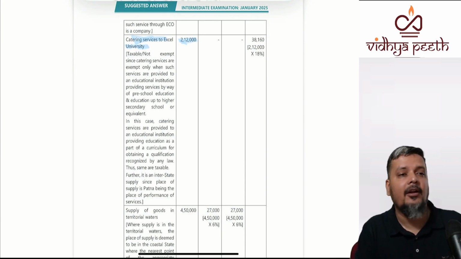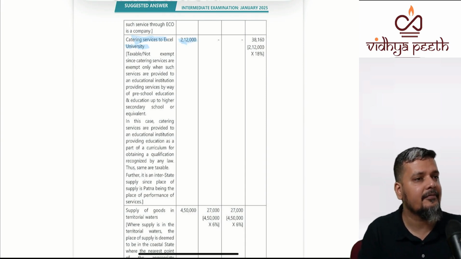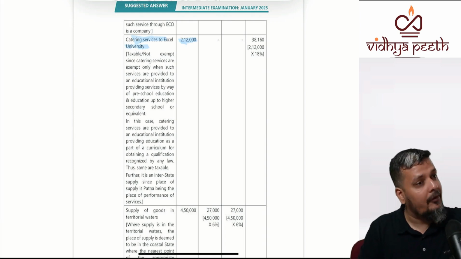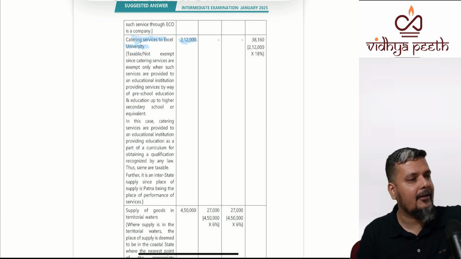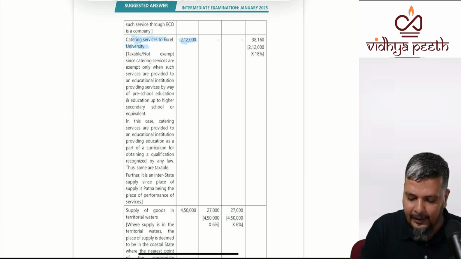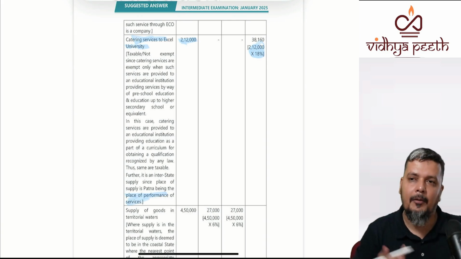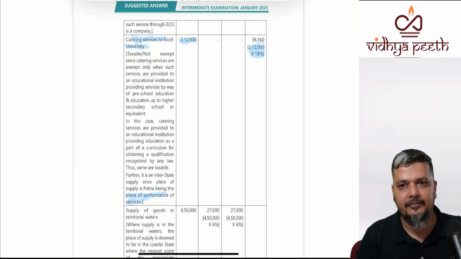So this will be taxable. And where is the supplier? Gujarat. Where is the recipient? Wait, catering services comes in performance based. Catering services, performance based, whether it is B2B or B2C, it is place of performance. Performance will be there in Patna, Bihar. So it is IGST. So you have to write that. First, you have to talk about exemption, then you have to talk about place of supply, and you'll write IGST. So place of supply is place of performance. You'll explain both. About exemption, then place of supply.